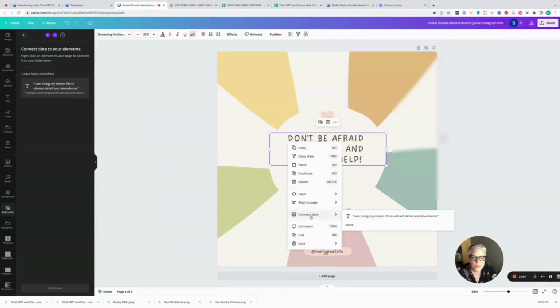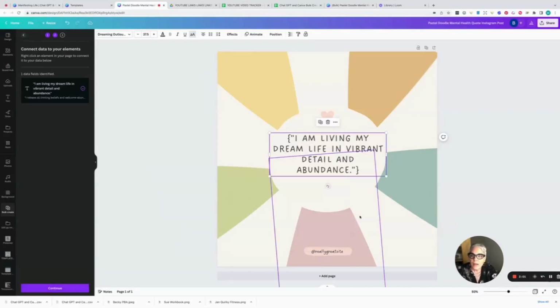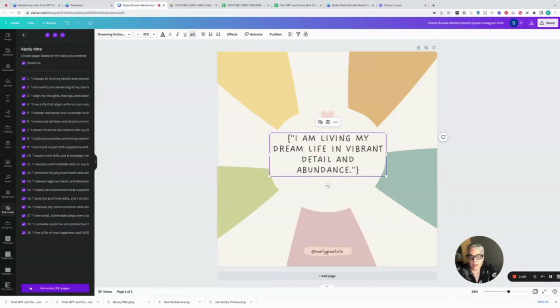Do you see that choice? It says connect data. And if you look, it's the text. It's my first positive affirmation. So I'm going to click on that. And then if you come over here, it just put my quote right in that page, but it's saying, okay, continue. Now, do you want to generate the other 19 pages? Yes, please. So generate 19 pages.